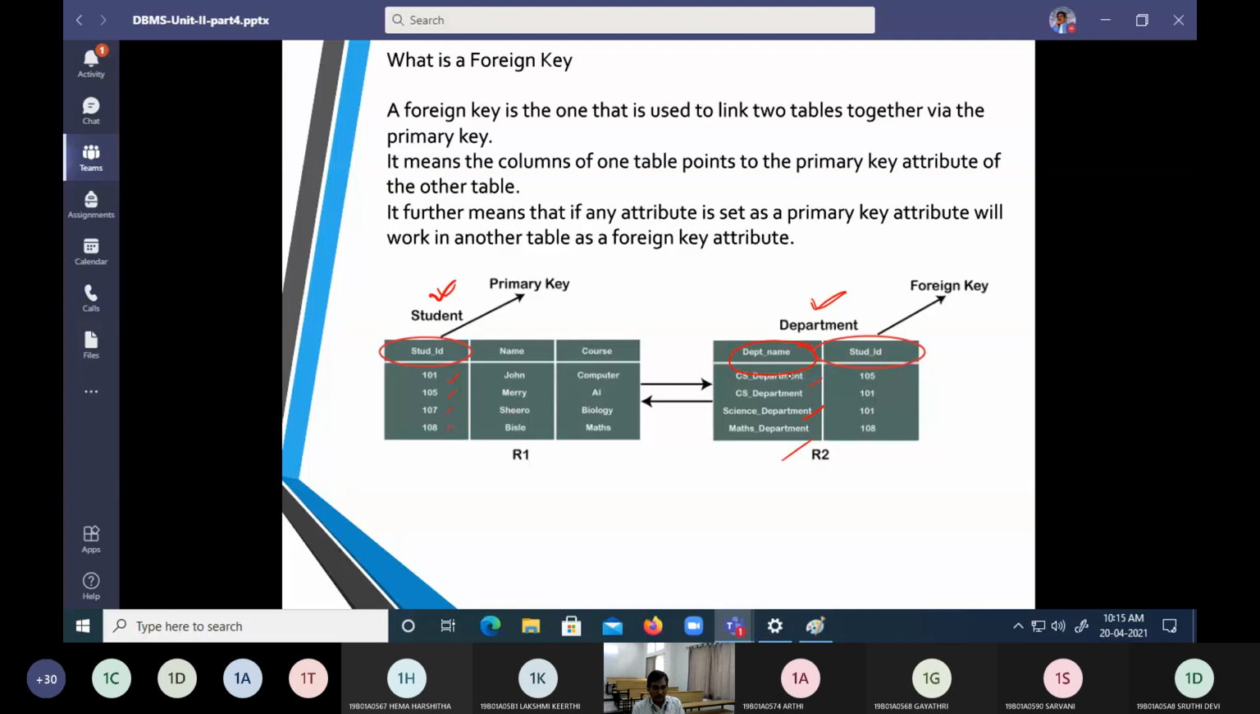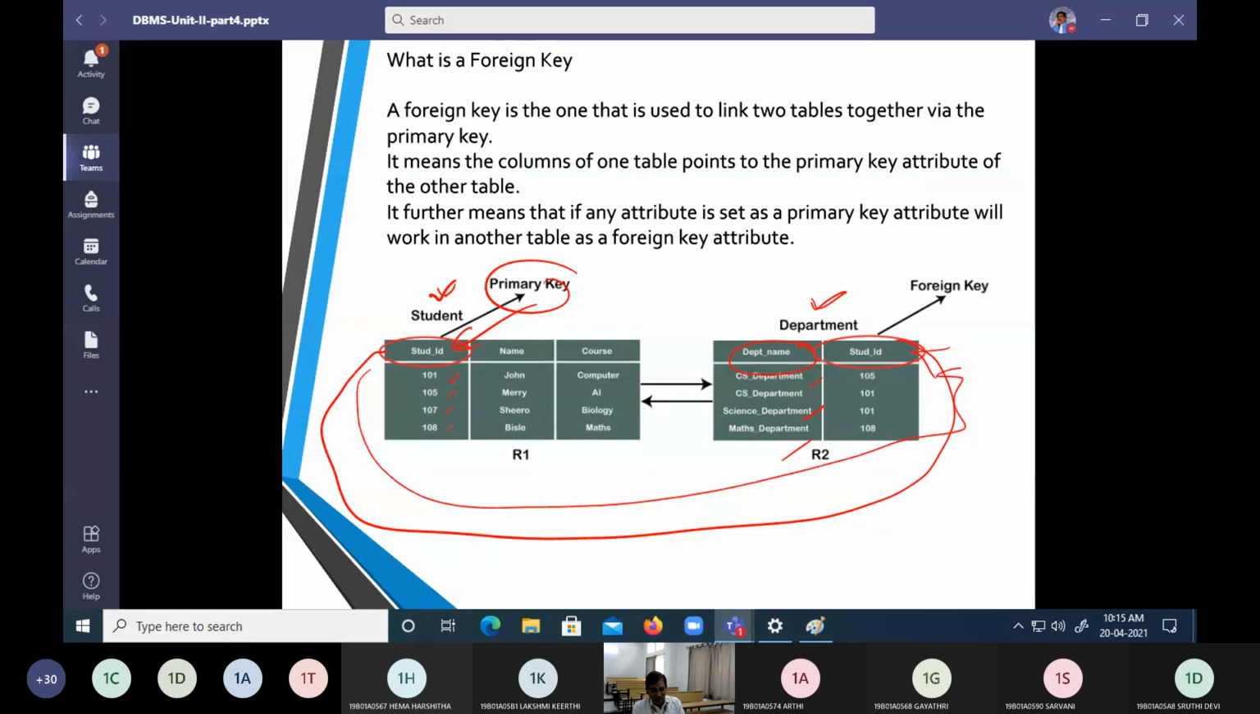We are going to get a department name here, and student ID is borrowed from the student table, right? In the student table, student ID is the primary key. This primary key went to the department table. So it is from India to USA. That means now Indians there are called foreigners. Similarly, the student ID here is going to be called a foreign key.